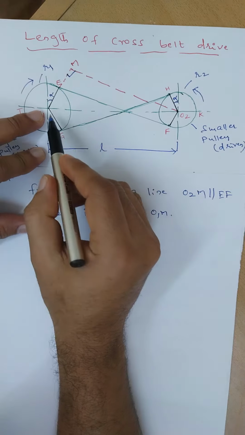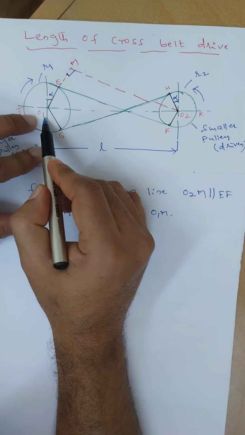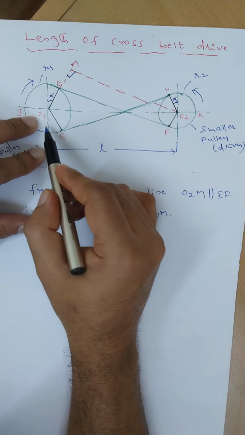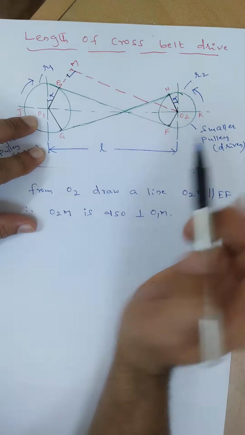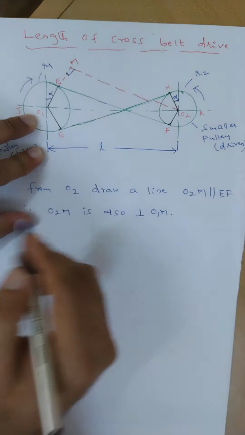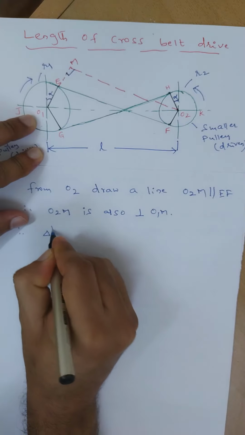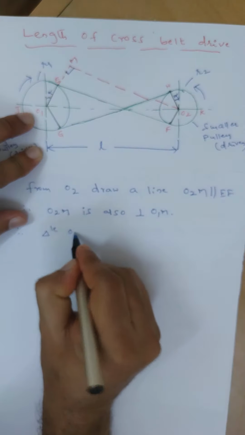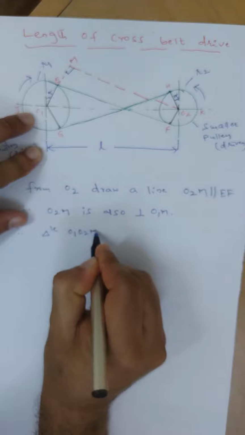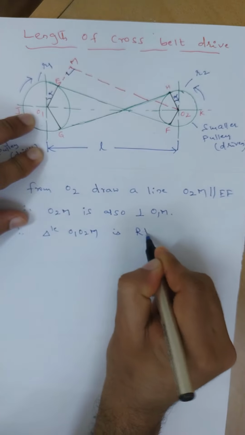Now we need to consider the triangle O1, O2 and M. It is a right angle triangle. Therefore, triangle O1 O2 M is a right angle triangle.